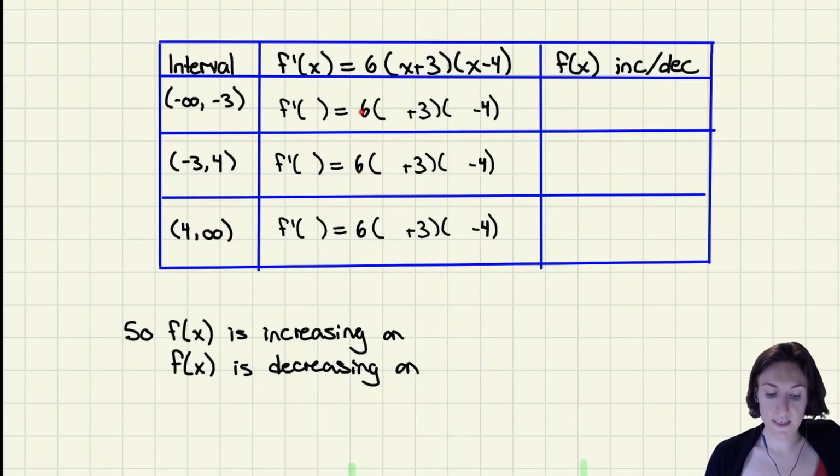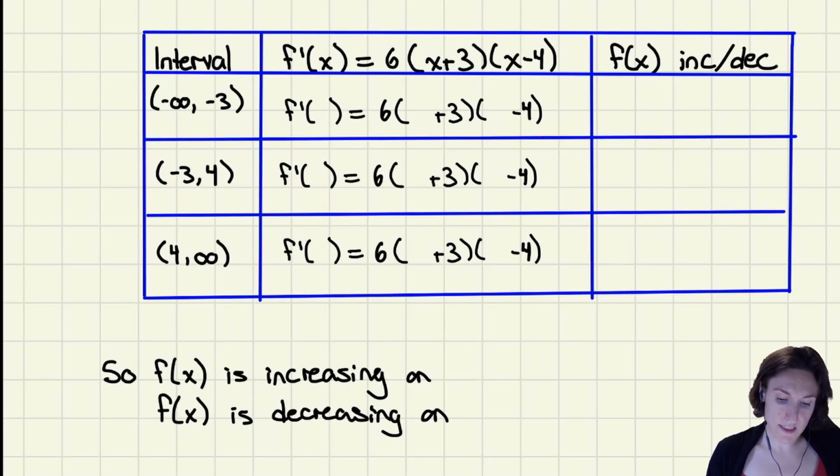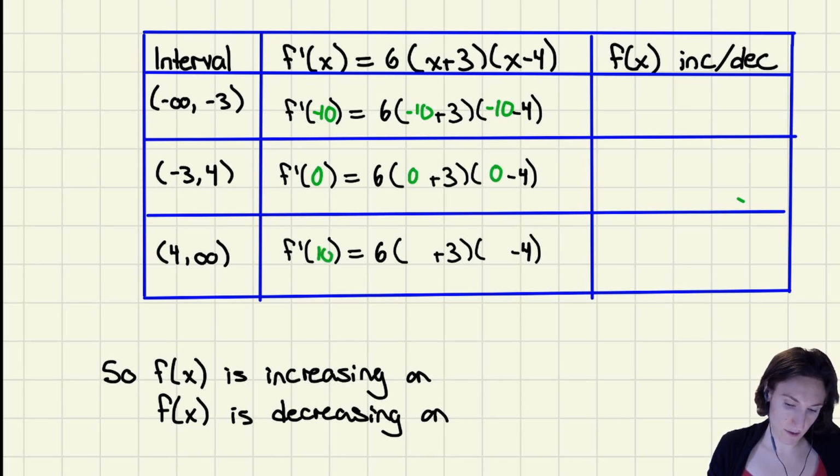And remember, we need to keep that 6 there, because we can't look at the sign of the derivative if you've canceled out that 6. I'm going to pick -10, 0, and let's do 10 here.